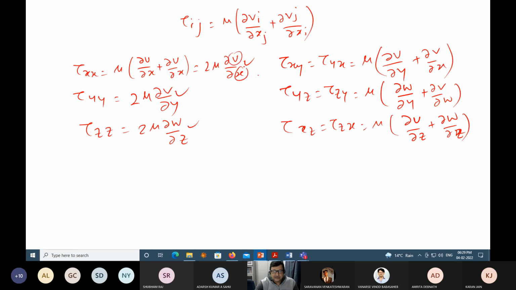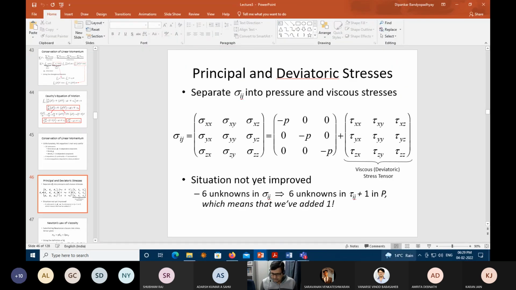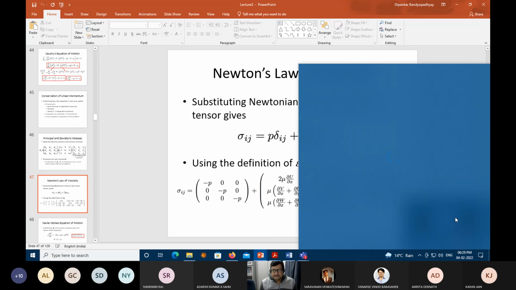U is changing with respect to X, V with respect to Y, W with respect to Z. Whereas here, the X direction is changing with respect to Y, and the Y direction is changing with respect to X. That's the reason they are not getting added. Now, if you summarize the whole thing in the form of a matrix, the matrix will look like this.